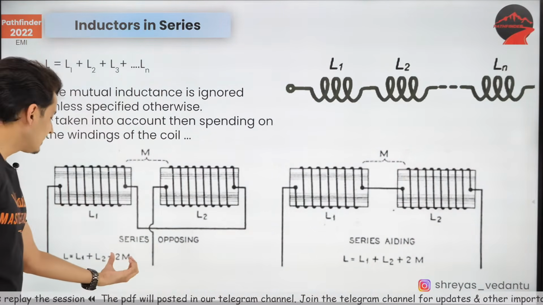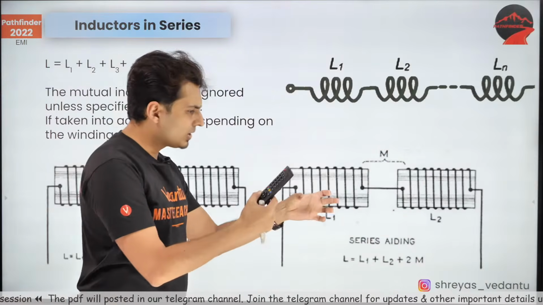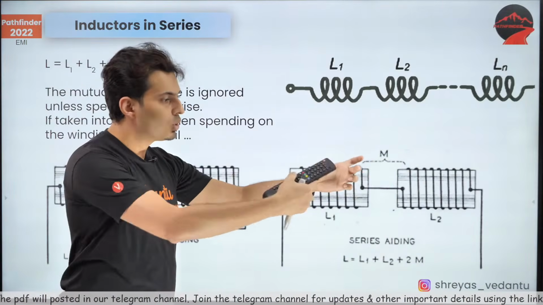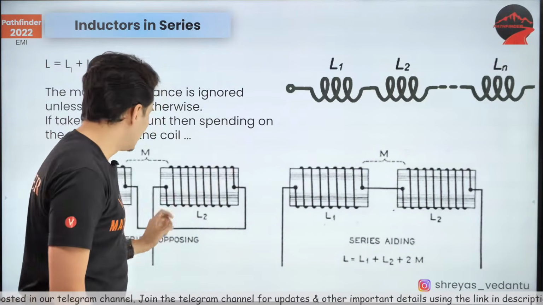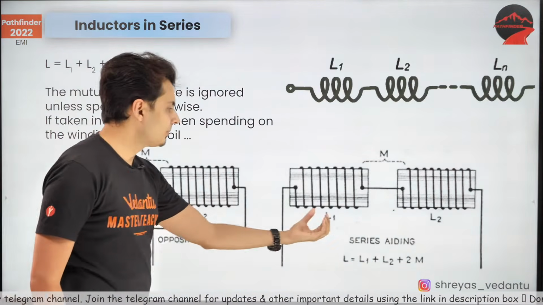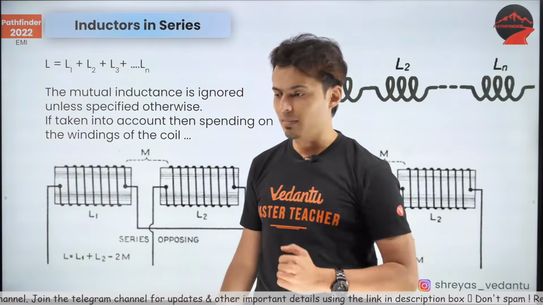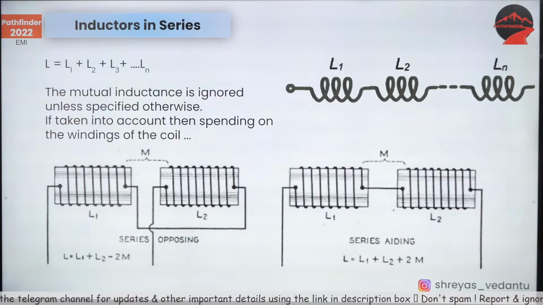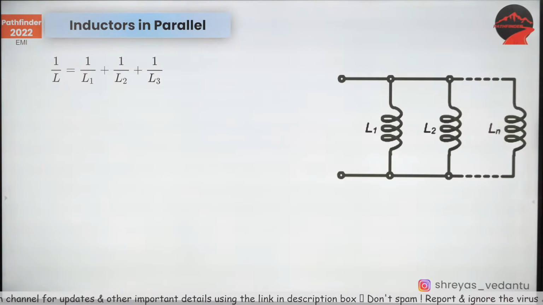Generally this 2M is ignored because these coils are very far apart, and their mutual inductance is negligible. That's why this last term is generally neglected for many problems. Okay, keep this in mind. This is a very important slide for you.